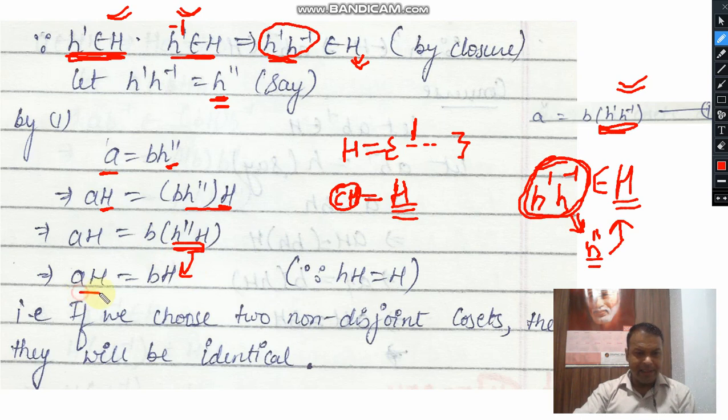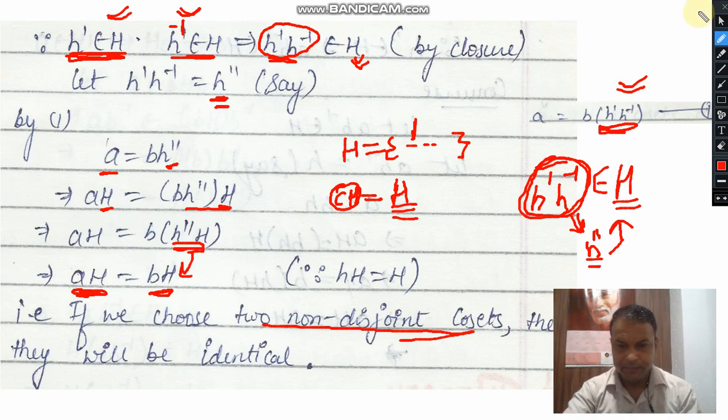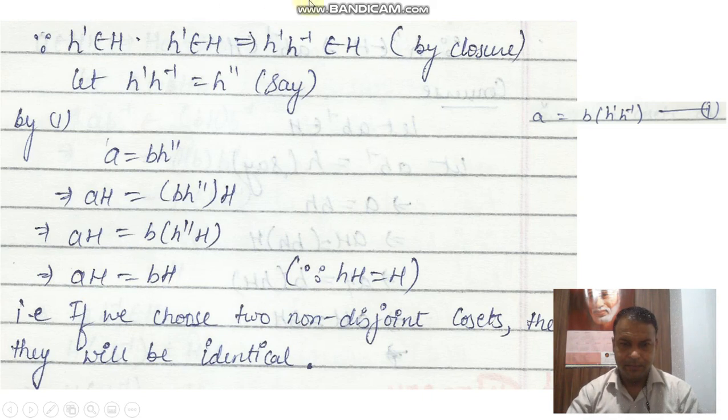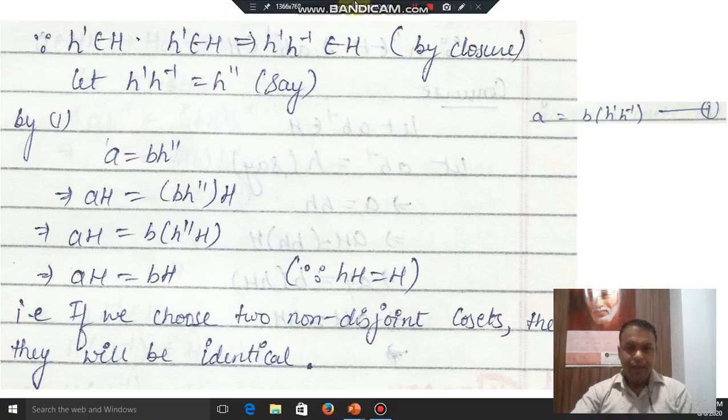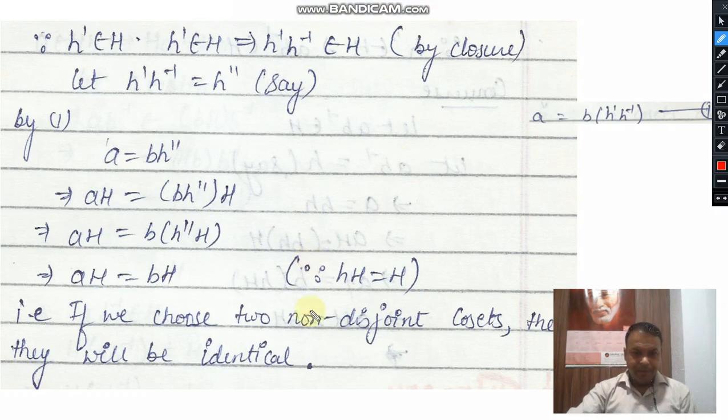Now we are checking that AH equals BH. If we choose two non-disjoint cosets, then they will be identical. So in this case we have proved that these two cosets are identical.